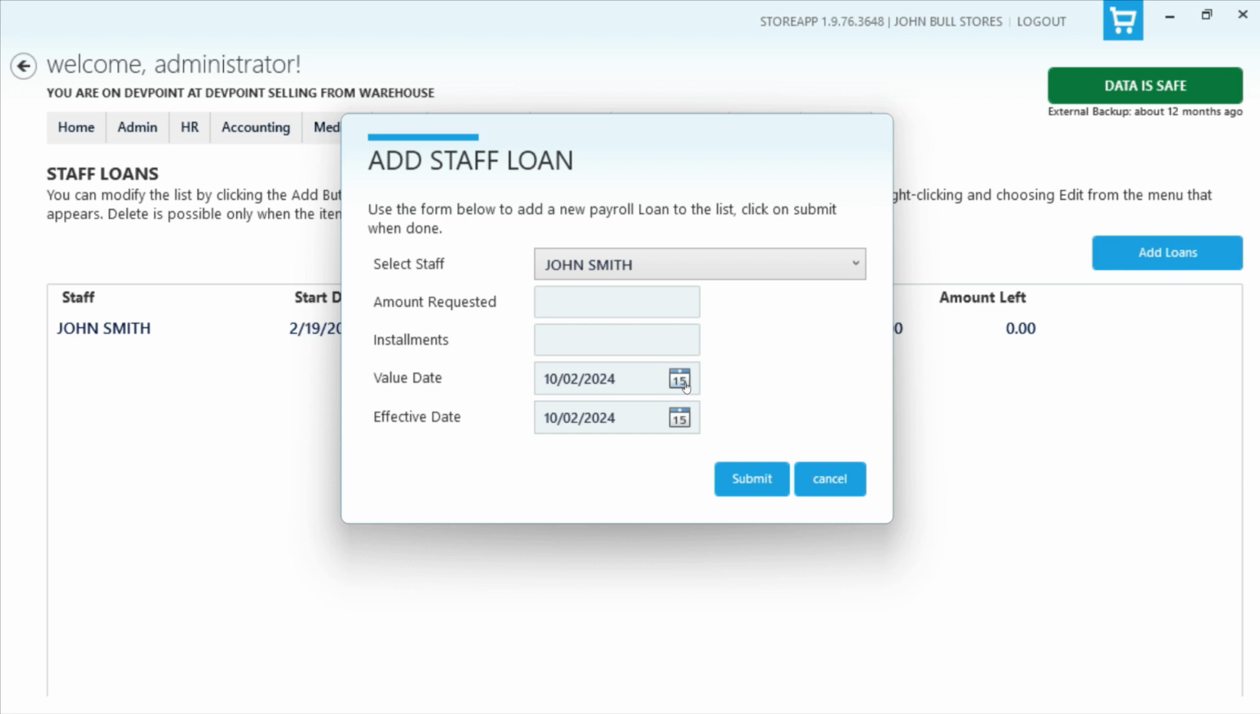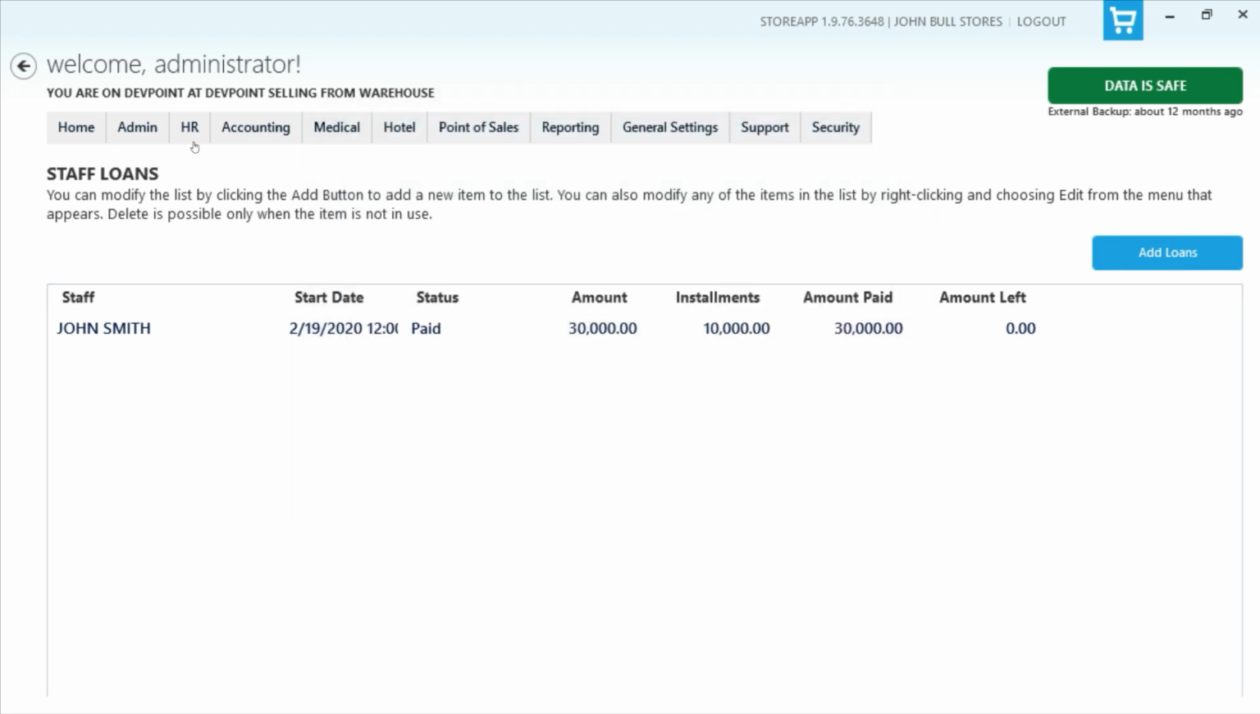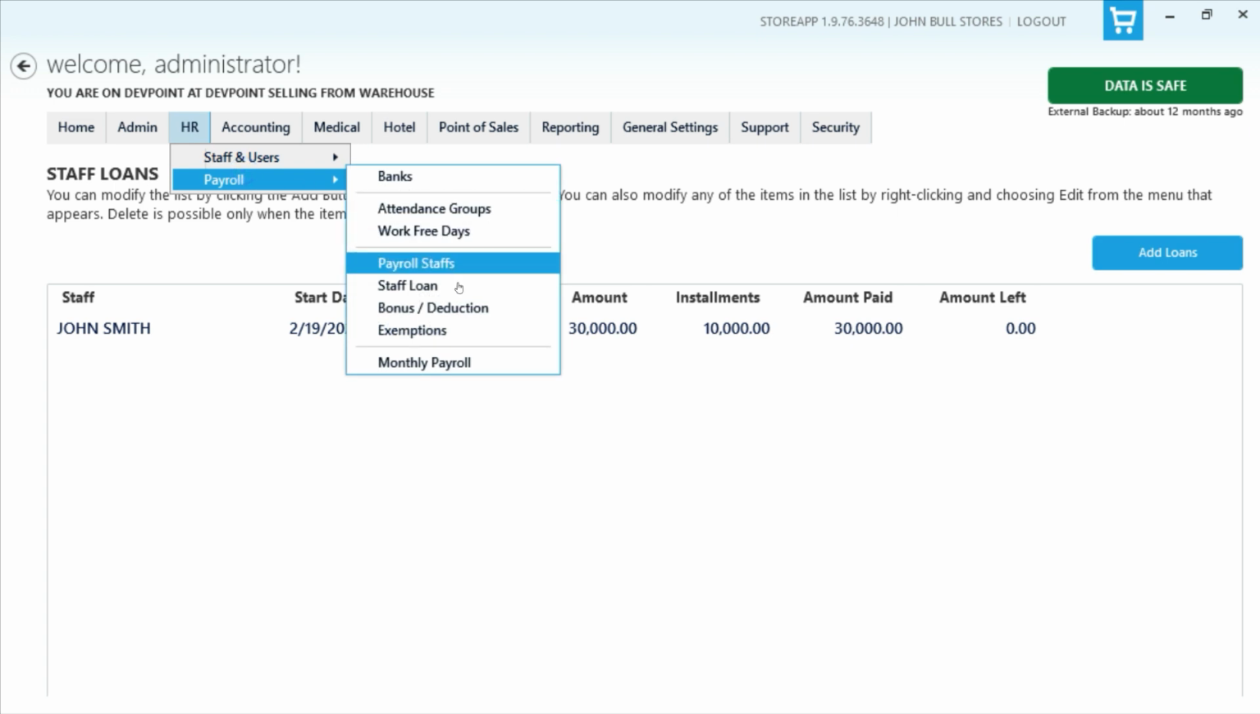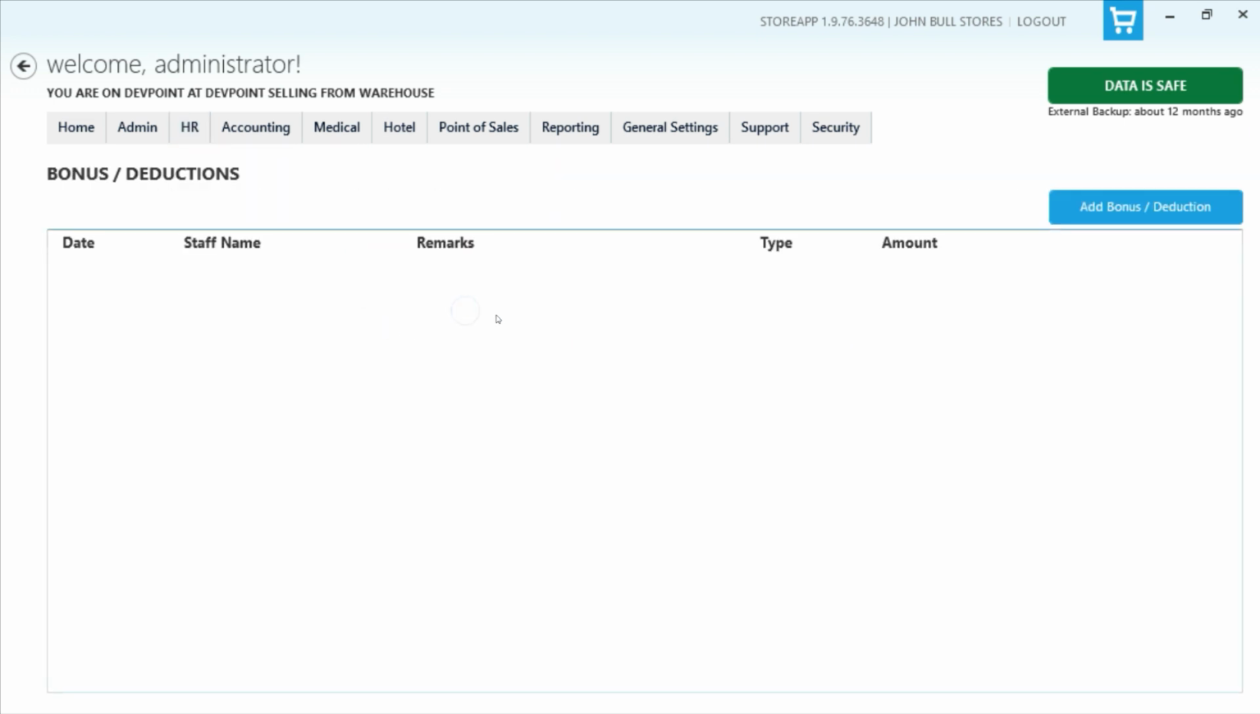So what this means in essence is that they get some money from you in advance, and every time you compute your payroll and you're about to pay them, the system will deduct the installment from their account until they finish paying that amount. So that is what this staff loan is for. So I'll go to the next one, which is payments and deductions.